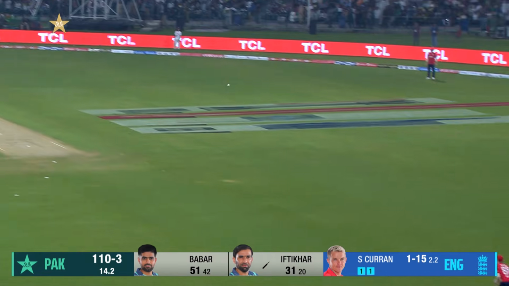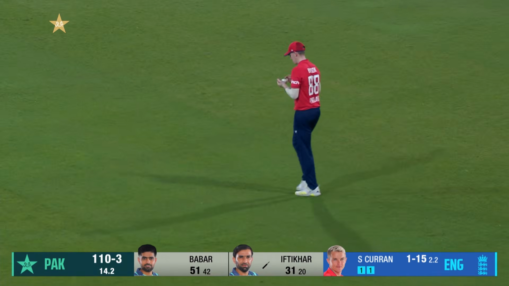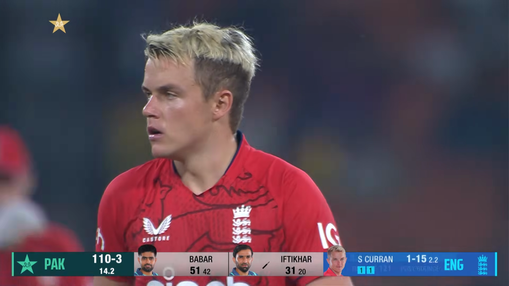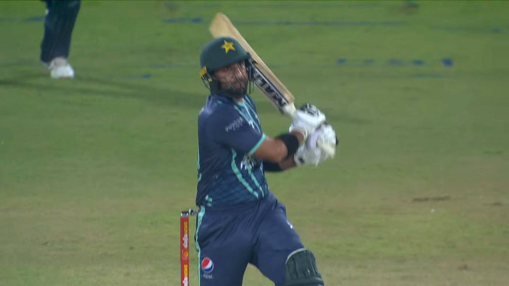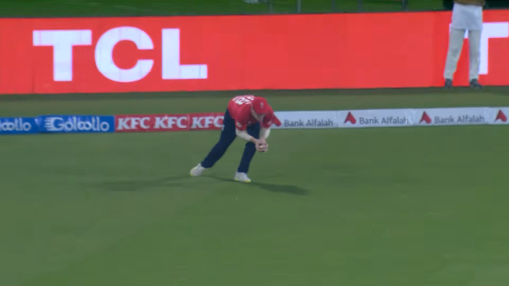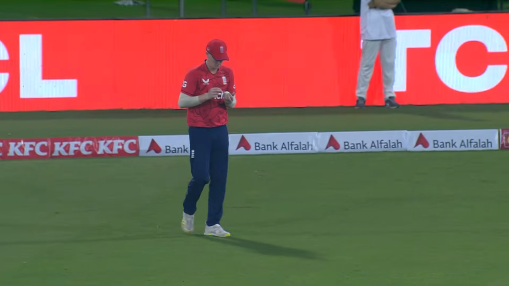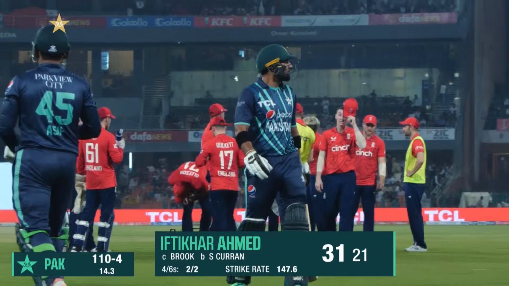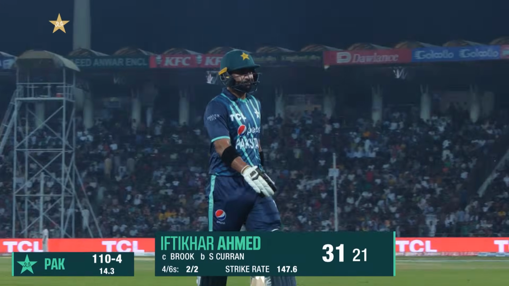Aerial route once again. There is a fielder. Comfortable catch in the end. Harry Brook takes one at long leg. Iftikhar has to go. He didn't quite get a hold of it. Rolled his fingers over the ball, and Harry Brook, safe fielder, big hands, comfortably pouched that. Iftikhar goes for a well-made 31. Pakistan now 110 for 4.